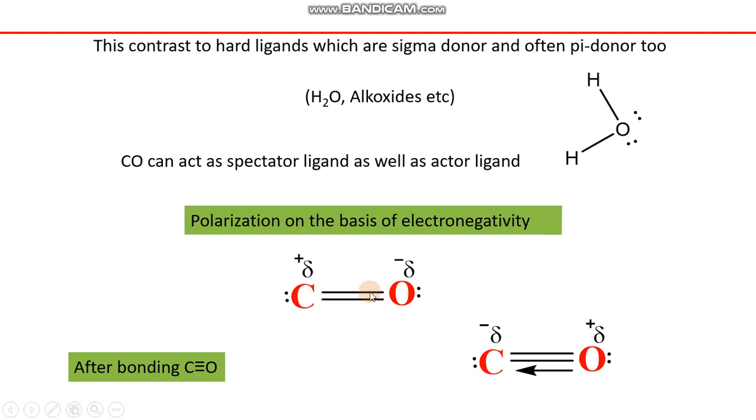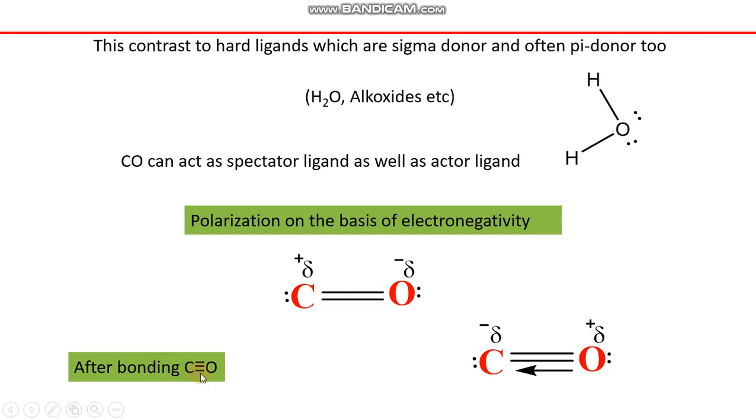This situation will create a partial negative charge on oxygen, which means that oxygen will become electron rich, or electron density will be shifted more toward oxygen, and carbon will adopt a partial positive charge, which indicates that carbon is electron deficient. So this is the expected charge on the basis of electronegativity between two atoms.